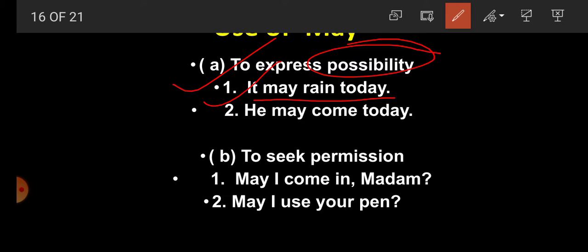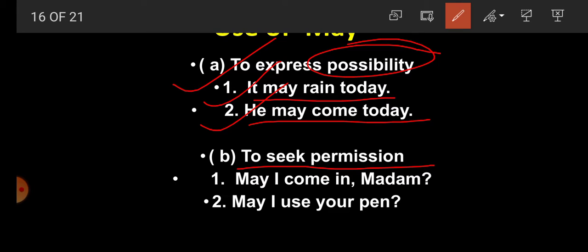Second one, he may come today. It means that there is possibility of coming today. So he may come today. So both the sentences express what? Possibility.